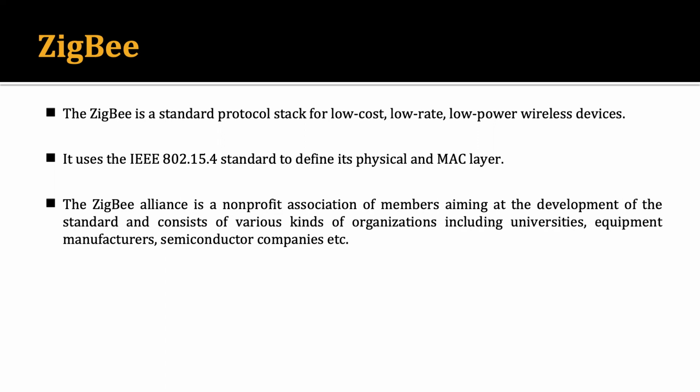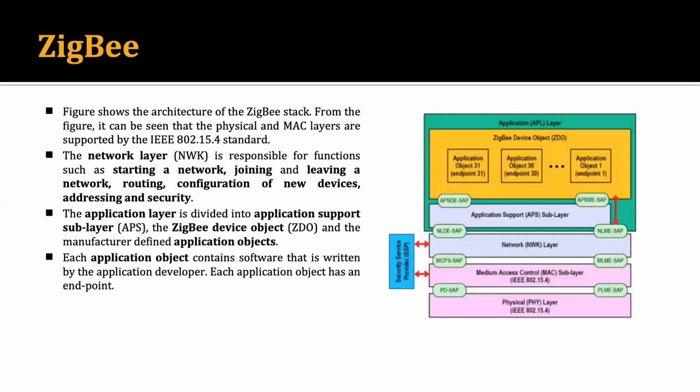Now, the ZigBee Alliance is a non-profit association of members aimed at the development of the standard and consists of various kinds of organizations, including universities, equipment manufacturers, semiconductor companies, etc. So ZigBee is the protocol name, and it is also a group of people who are responsible for developing and enhancing this particular protocol, which is based on 802.15.4 for IoT devices, for low cost, low rate, low power wireless devices.